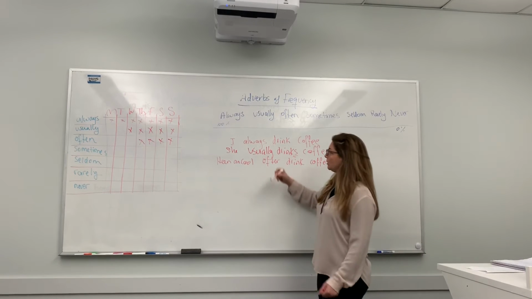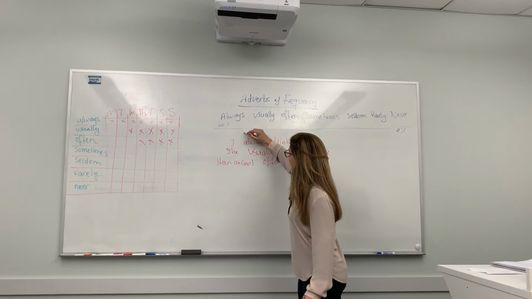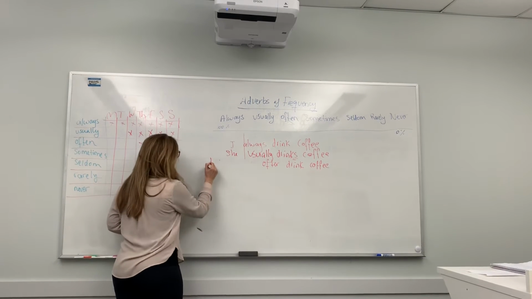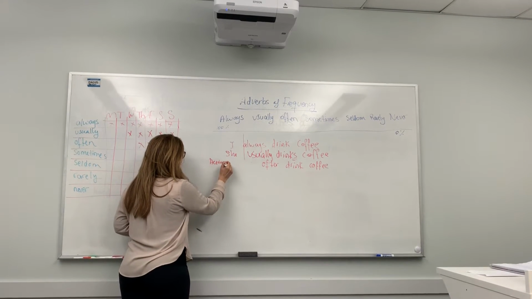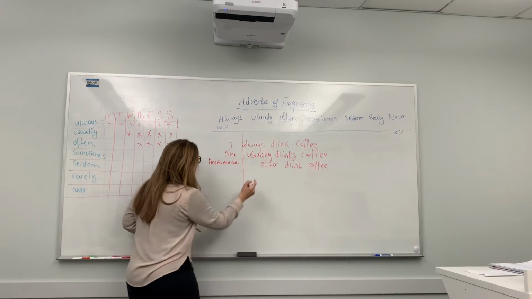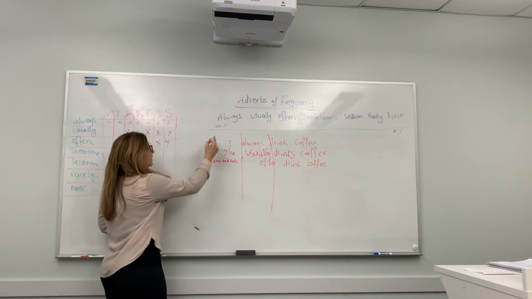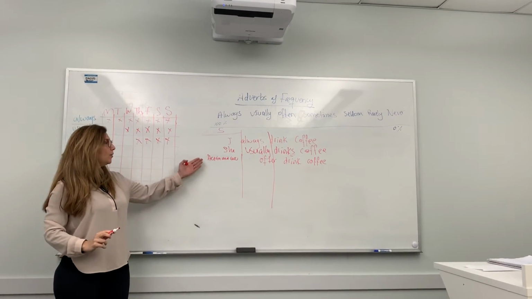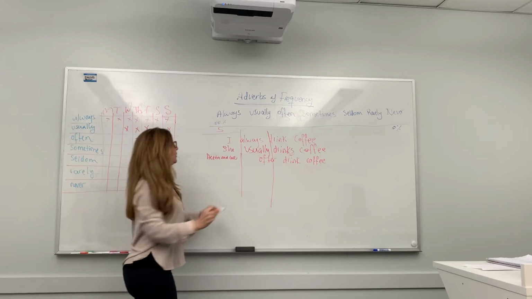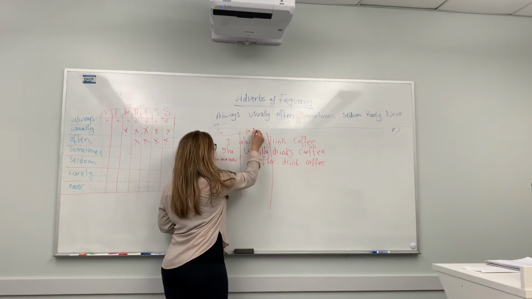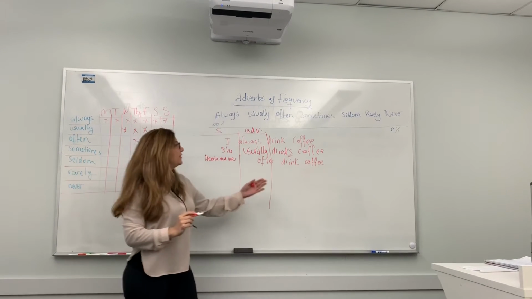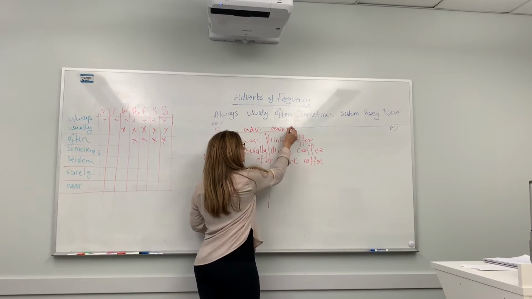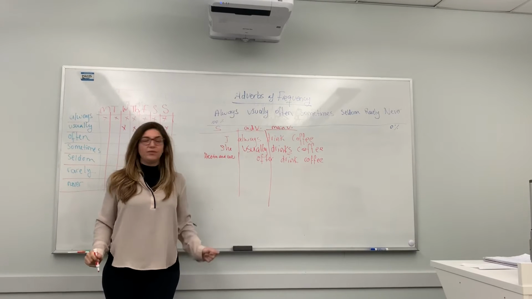And we go on. So what do we notice here? We notice, I'm going to write Hina and Carol. We notice that the order is the subject of the sentence, either a pronoun or nouns. Then we have the adverb of frequency. Then we have the main verb. Then we have the rest of the sentence.